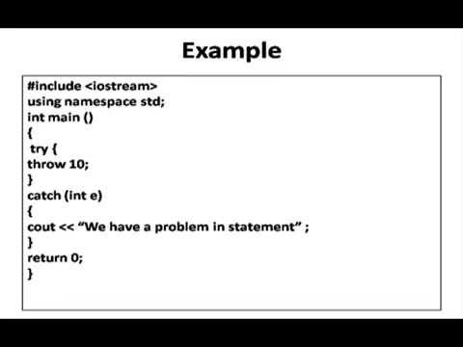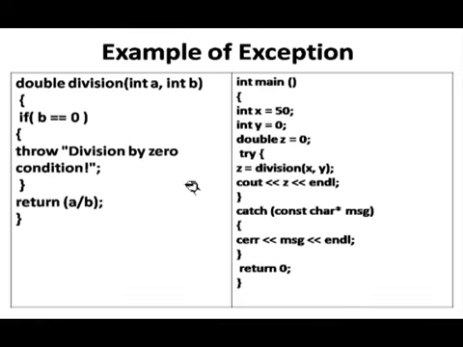So this is the example of simple exception handling. Now we are dealing with a function. Start with the main function: int x = 50, int y = 0, double z = 0, try z = division(x, y). Means we are not aware about the function, what type of statement is written there, but we are doubtful that we are calling a function that is not in our knowledge, what type of error it can generate, because it is not written by you, for example.